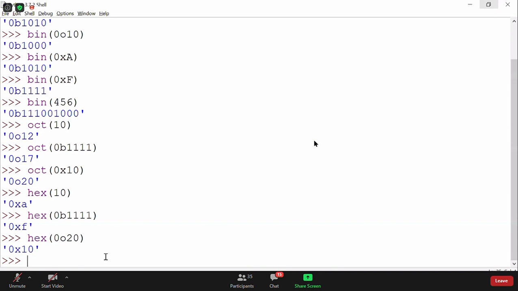Everything is the same in Python 2 and Python 3, except the octal representation. There is no difference for the representation of this. They work exactly the same. Only in octal, it is prefixed with 0 in Python 2, and in Python 3 it is prefixed with 0o. That's the only difference, so we don't require any cheat sheet for that, because it's not much difference. All the things you will find similar.